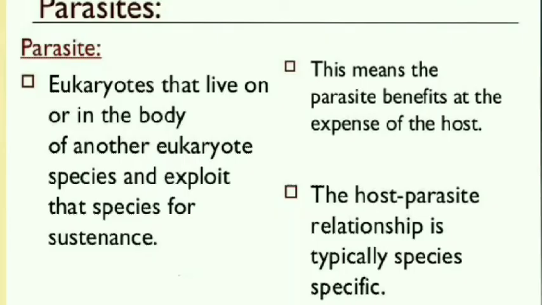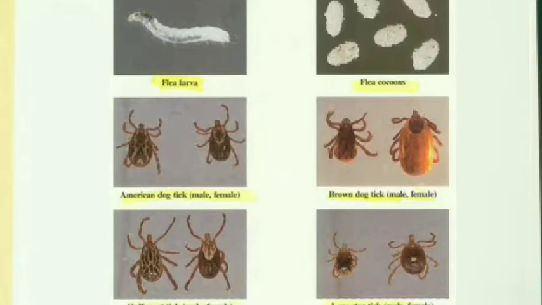Next, parasites. Some animals live on or inside the bodies of other animals for their food. They are called parasites. The animals on which parasites depend for their food are called hosts. Mosquitoes, leeches, hookworms and bugs are parasites. They have suckers or sucking tubes to suck blood from their host.